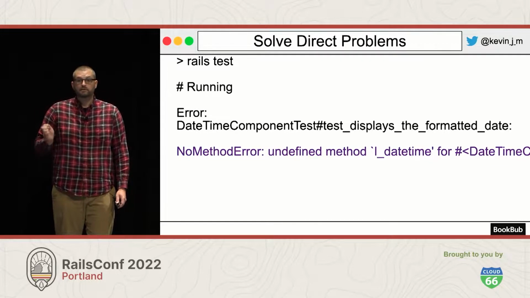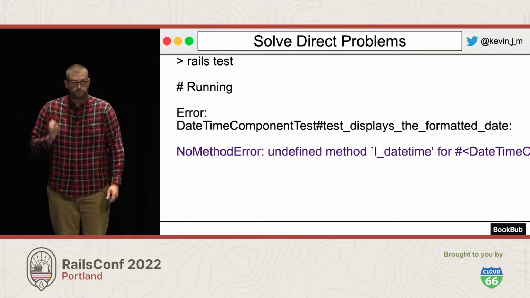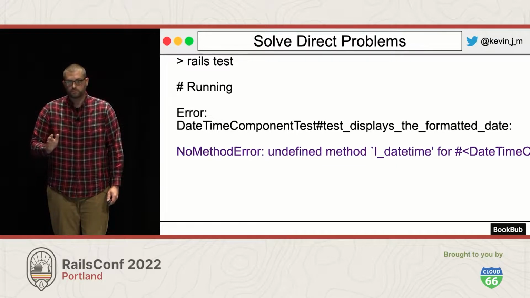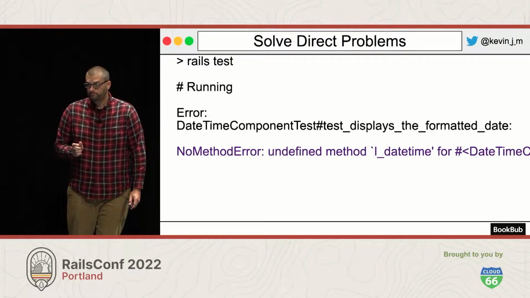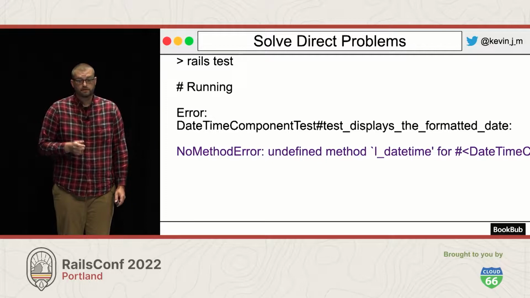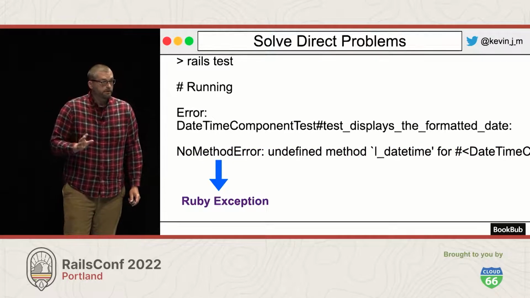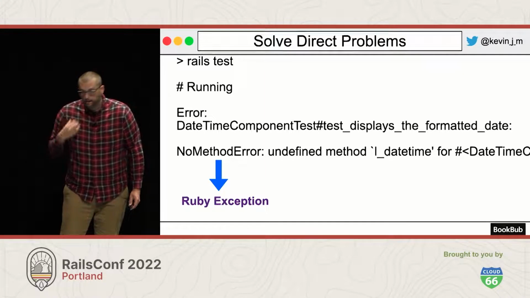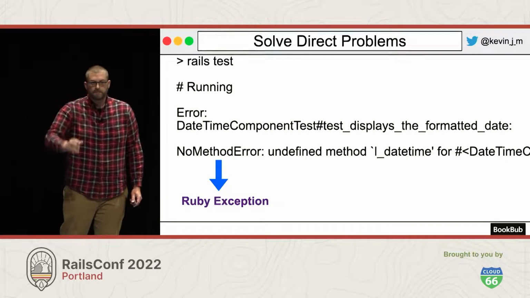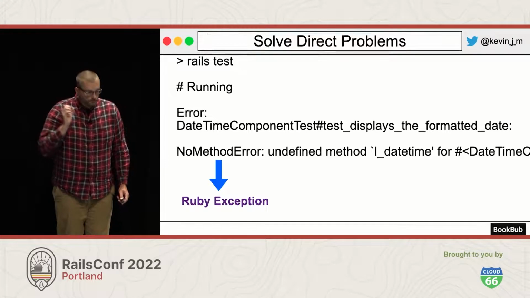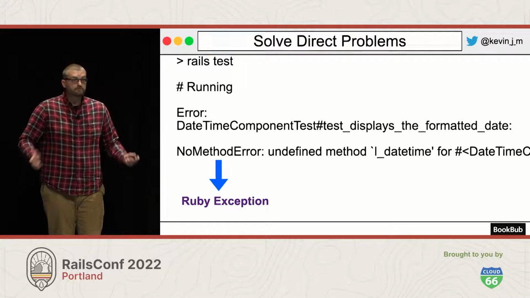Right? It's very unlikely that you're the only person to have ever encountered this issue before, and other people may have written about it on the internet. It's a great choice. I'm not going to do that here for a couple different reasons. We'll talk about that right now. The first is the exception that's raised is NoMethodError, which is part of the Ruby standard library and a pretty generic error message. I know I've had the pleasure of raising it a time or two in my career, and maybe you have as well. The next time you raise NoMethodError, I hope you think fondly upon this presentation. But it happens a lot, and it's very generic.